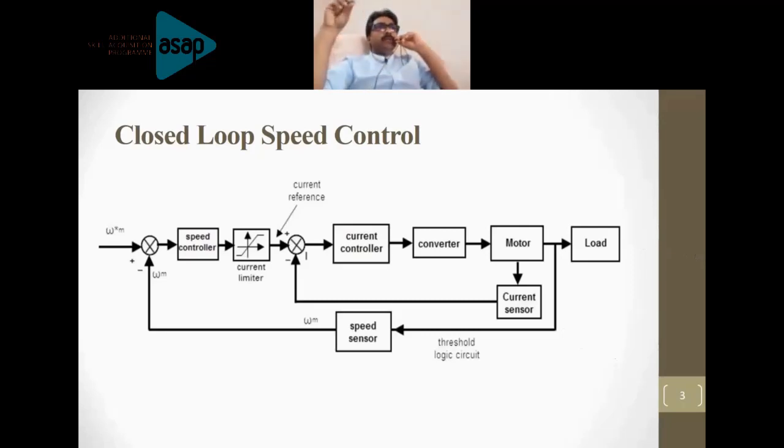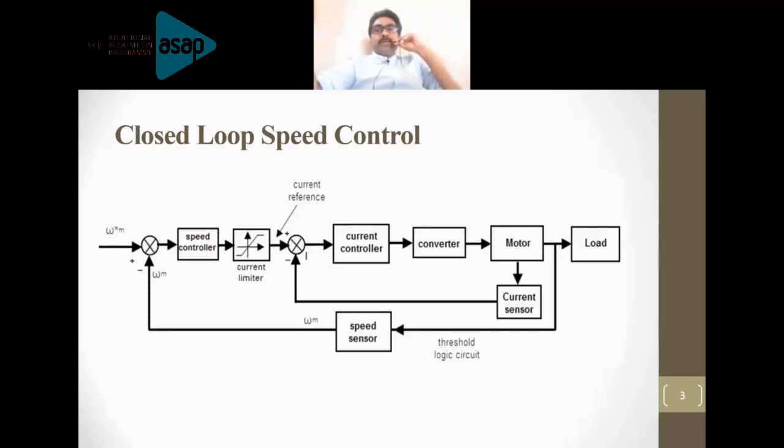I would like to give an overview of the closed loop speed control of the motor in general, which you have already studied in the first module, or when you studied about drives. For a particular reason, I am just refreshing this concept here. When you look at this closed loop speed control, though it starts with the omega m reference, I am going to start from the load side, that is the right side of the block diagram. Consider that you have a motor and a load is connected to the motor.